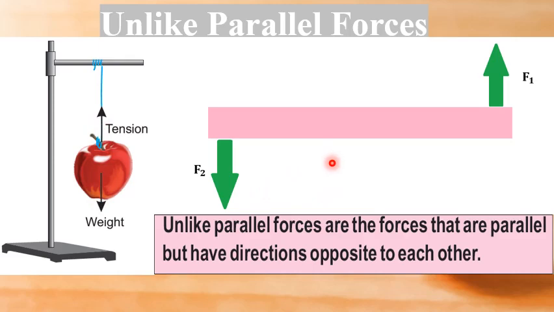Another example, you can see in this figure, forces F1 and F2 are also unlike parallel forces because they are parallel and opposite to each other. But F1 and F2 are not acting on the same line. Hence, they are capable of rotating the body. Now, the definition of unlike parallel forces. Unlike parallel forces are the forces that are parallel but have directions opposite to each other.